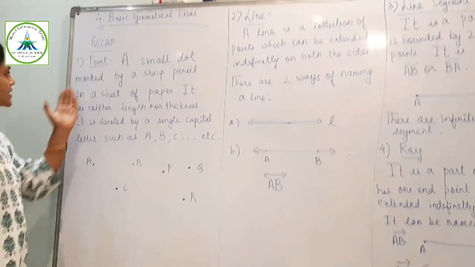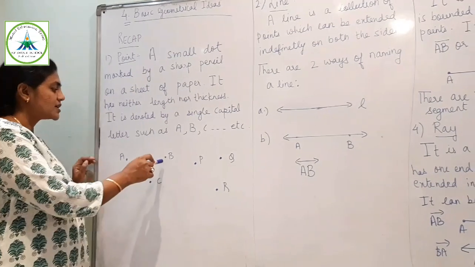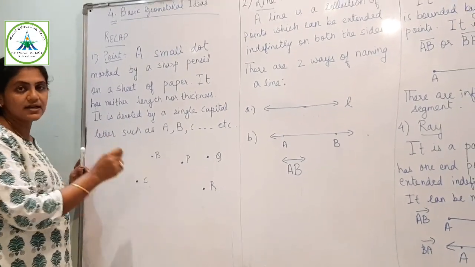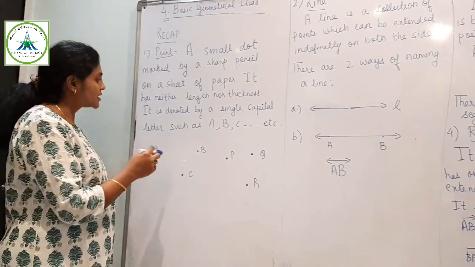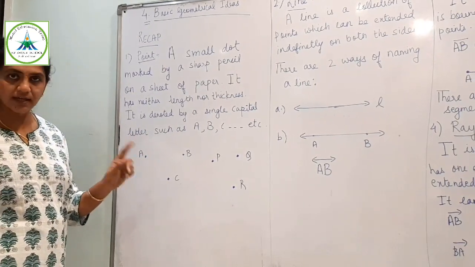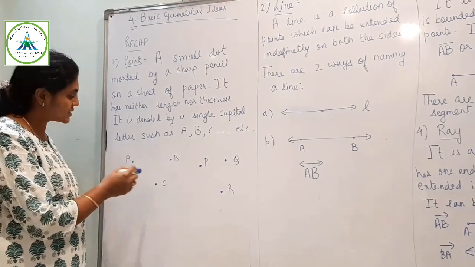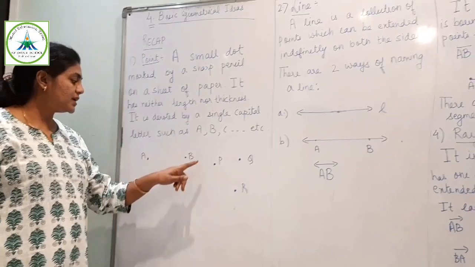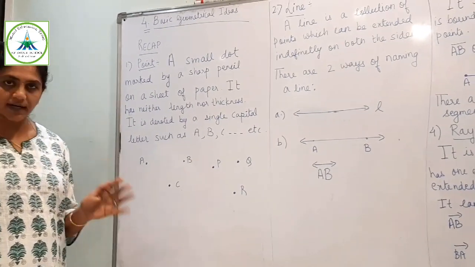Point is nothing but a small dot which is marked by a sharp pencil on a sheet of paper. So point is nothing but a dot. So it has neither length nor thickness. So it is denoted by a single capital letter, such as how you can denote a point A, B, C, P, Q, R, any capital letters.